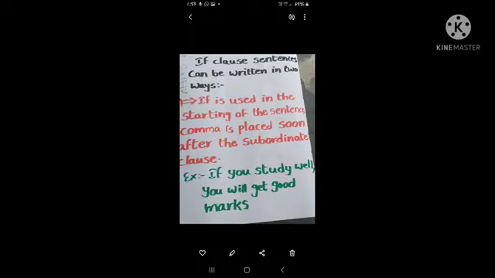After it you should put a comma. "You will get good marks." That means if you write a subordinate clause at the start of the sentence, you should put a comma after it, then write the main clause. "You will get good marks" is the main clause in the sentence.